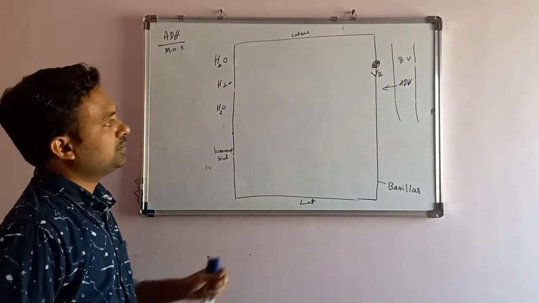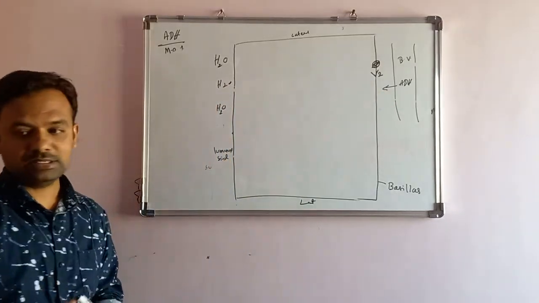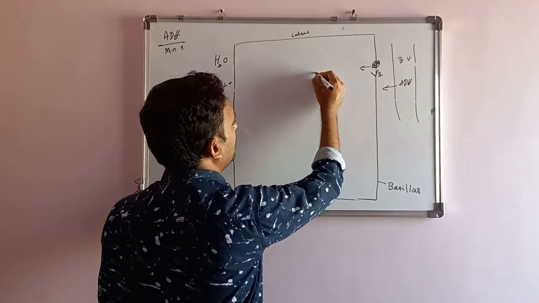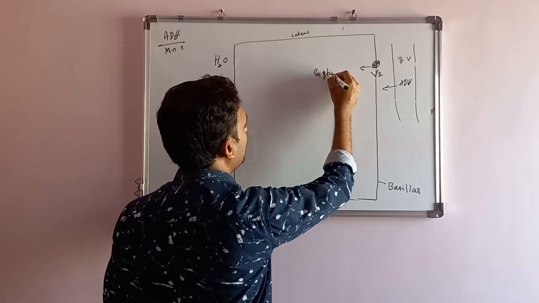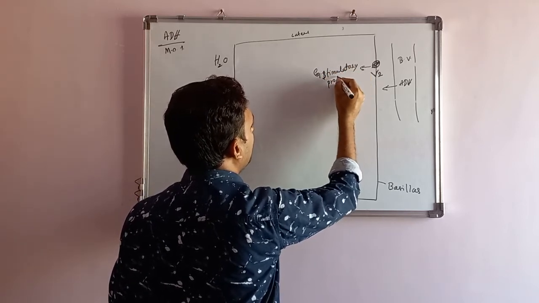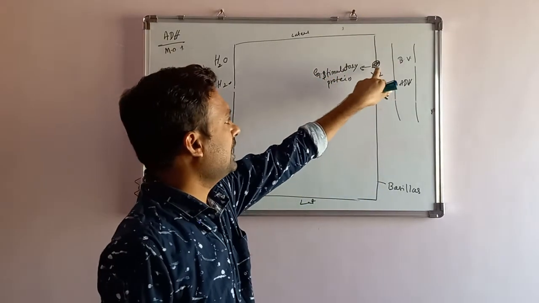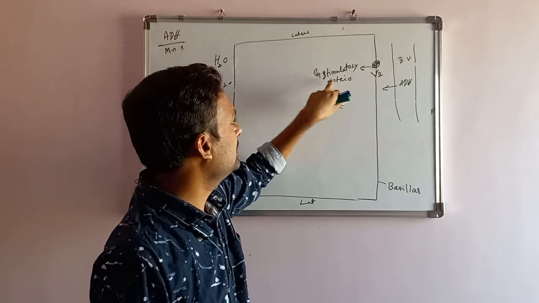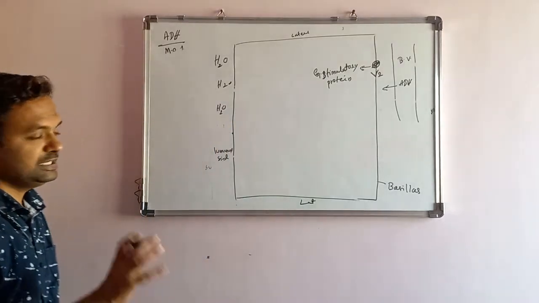On the action of this vasopressin 2 receptor, there is a stimulation of the G stimulatory protein in the principal cells. So simple. ADH acts on the V2 receptors, and there is a stimulation of the G stimulatory protein.